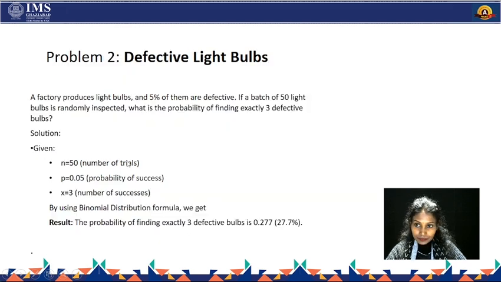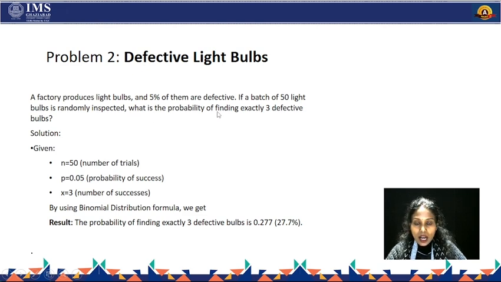Next, problem 2 is based on defective light bulbs. A factory produces light bulbs and 5% of them are defective. If a batch of 50 light bulbs is randomly inspected, what is the probability of finding exactly 3 defective bulbs?